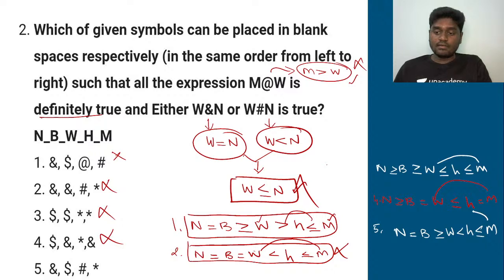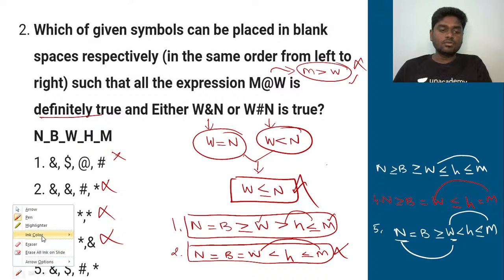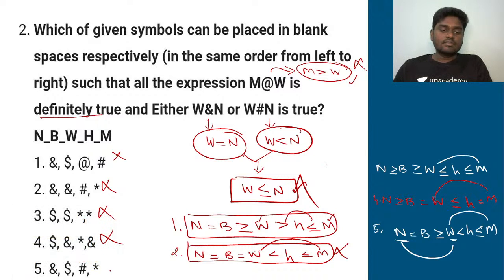From this, I can definitely say M is greater than W, so the first condition gets satisfied. And then the second thing, whether W is less than or equal to N. W is here, N is here. Absolutely, W is less than or equal to N. So from this, I can absolutely say that the fifth option is the answer I got.